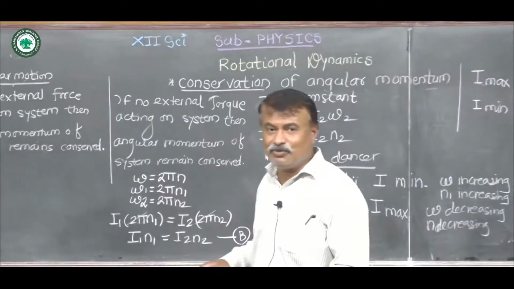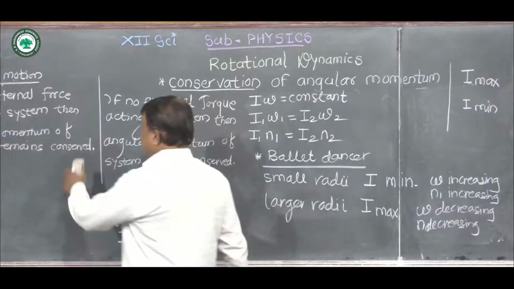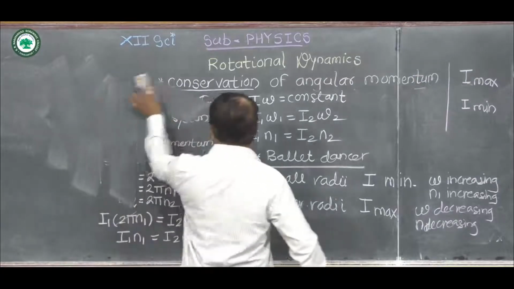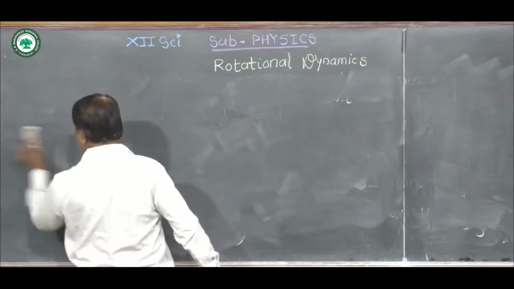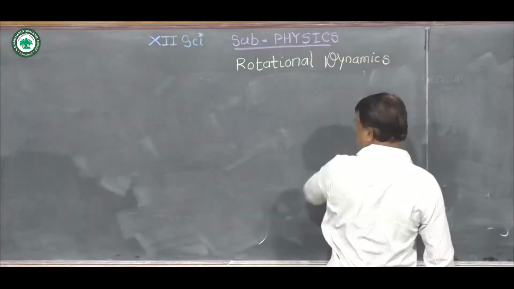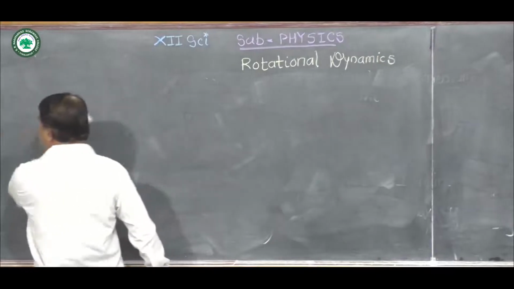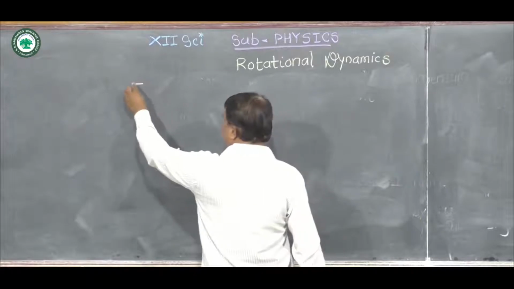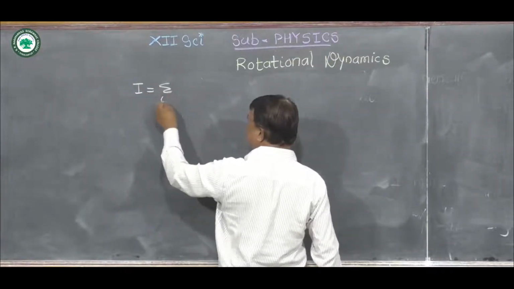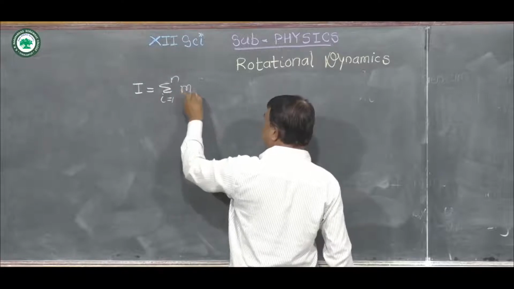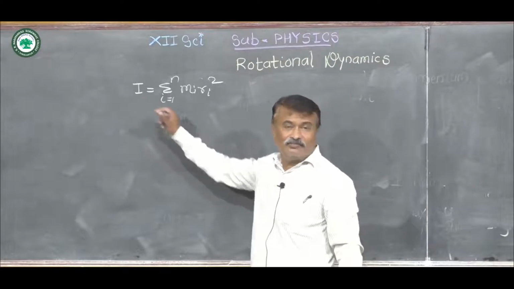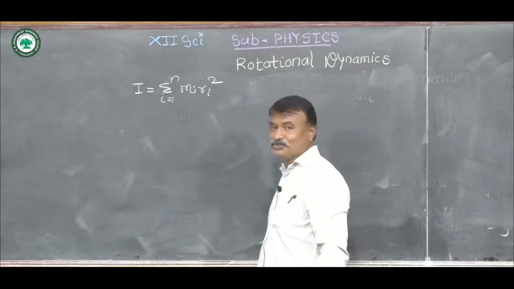Now we have to study the next point. In that case, we study the moment of inertia and its physical significance. Everybody knows the definition of moment of inertia. When we consider a rigid body rotating about an axis passing through it, the moment of inertia is given by the summation i from 1 to n of m_i r_i squared. With the help of this formula, we can define the moment of inertia of a rotating body about an axis passing through the center.